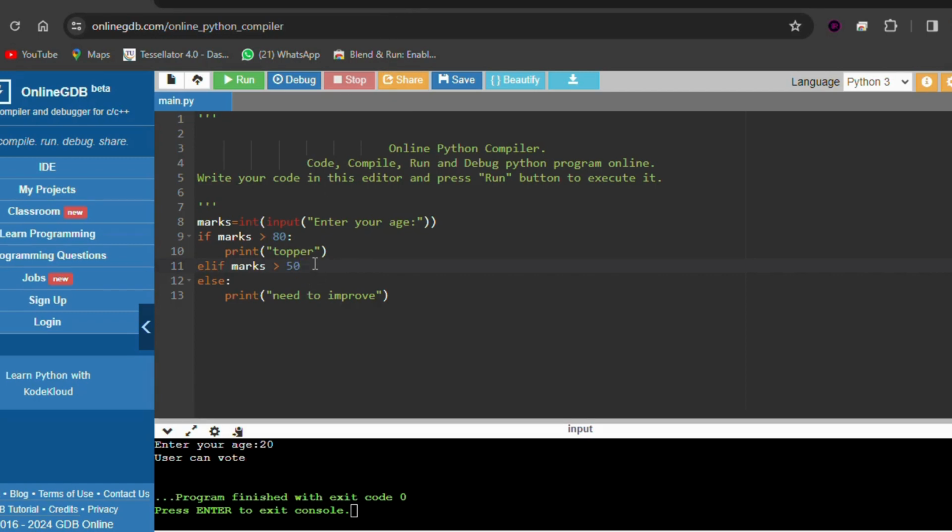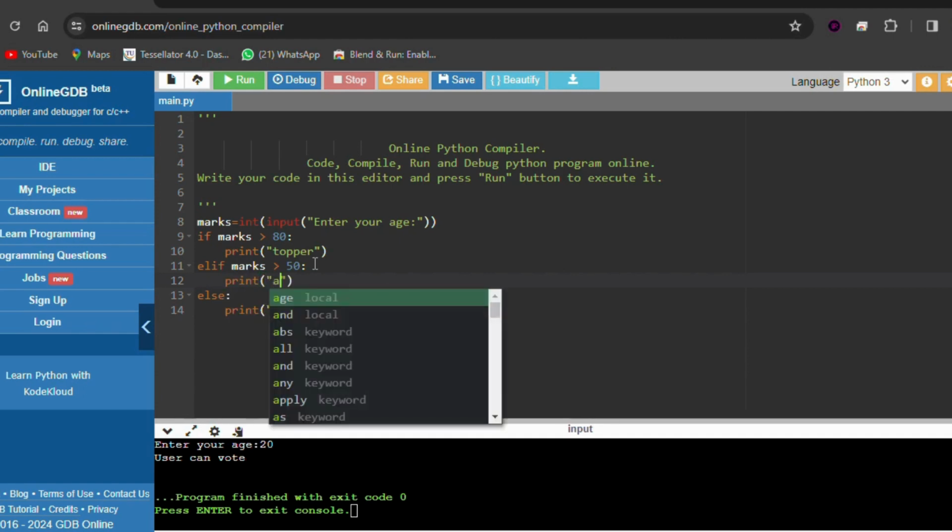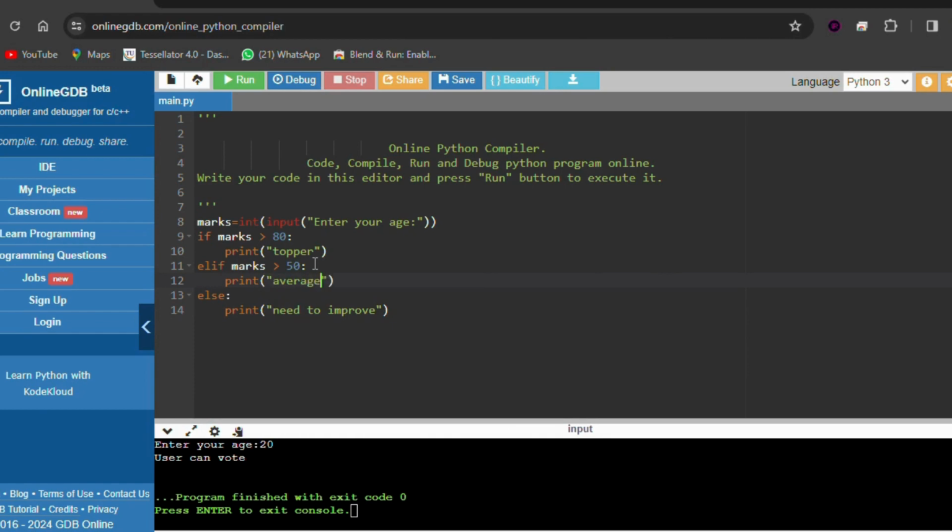If it is greater than 50, we can say medium, or we can say average, something. Let's try to print.